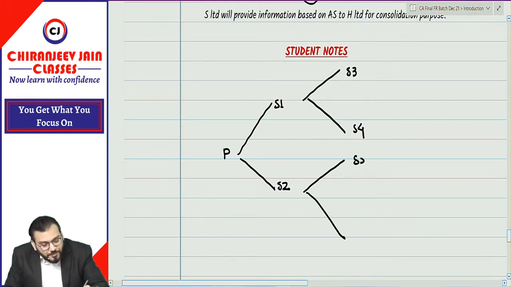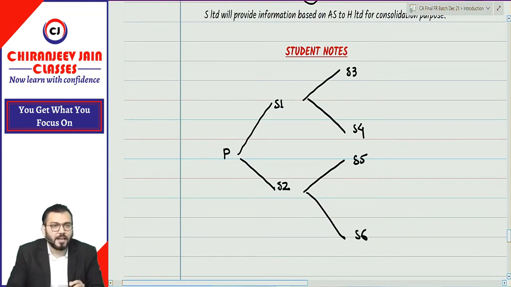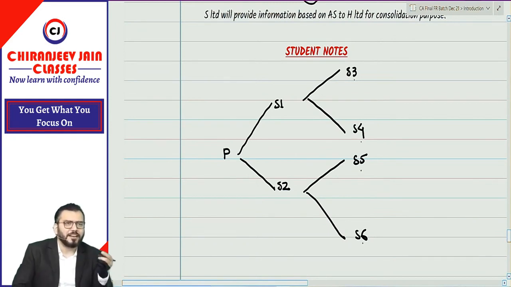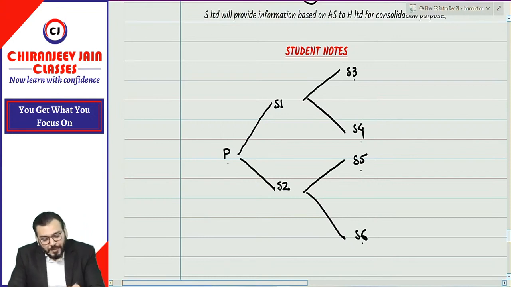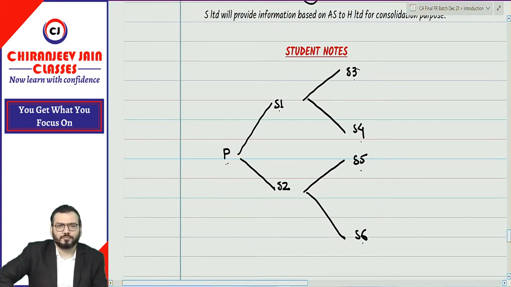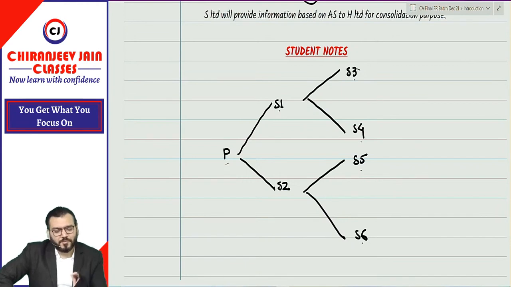So S5 and S6. Have you understood? Means this P is the ultimate parent company for S3, S4, S5 and S6. Ultimate parent company, you know. Means if P controls S1, so P will also control S3, S4 also. That I think you have done in your inter also. If you have not done, then wait, we will understand automatically in consolidation.